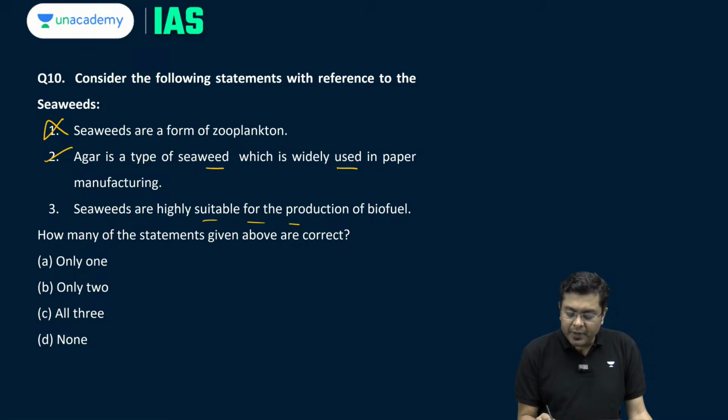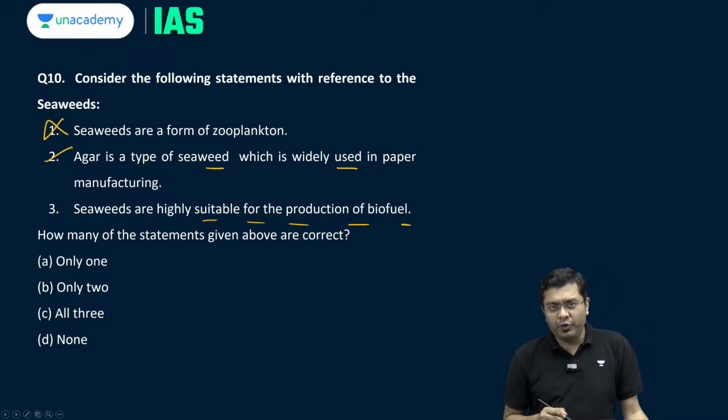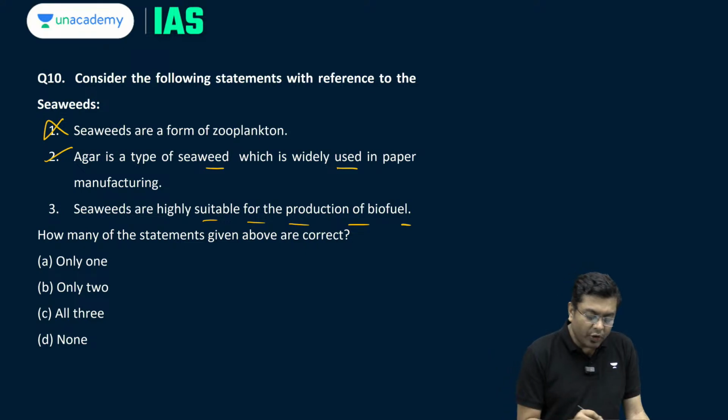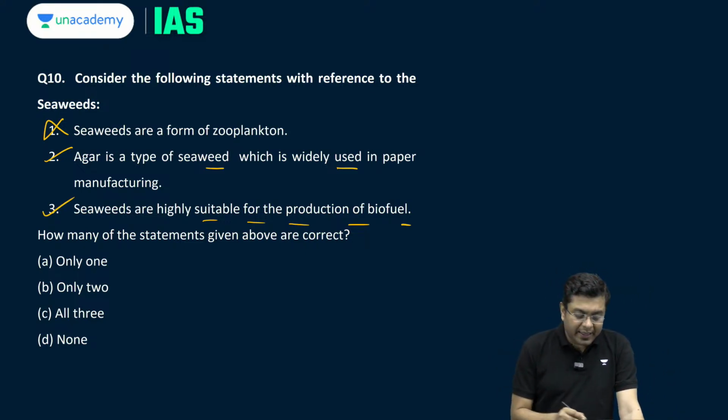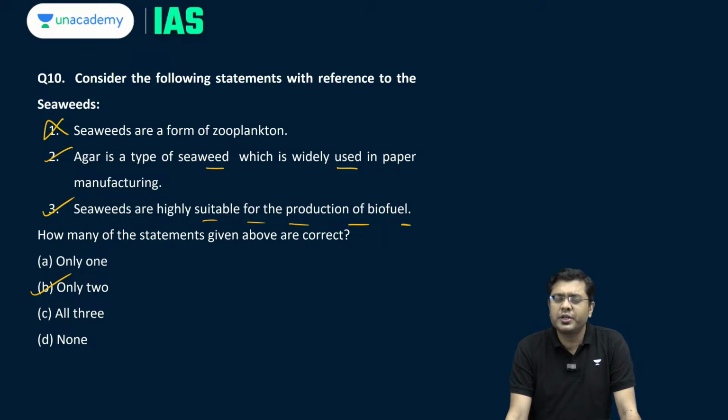Seaweeds are highly suitable for the production of biofuel. Ethanol is one of those which can be produced. Second generation ethanol, etc., can always be produced here. So, how many of the statements are correct? The answer is B, that is 2 only. Here, even if you knew that seaweeds are algal species, they are producer species, that in itself would have helped you get this question correct.